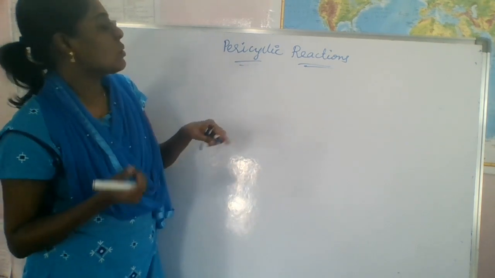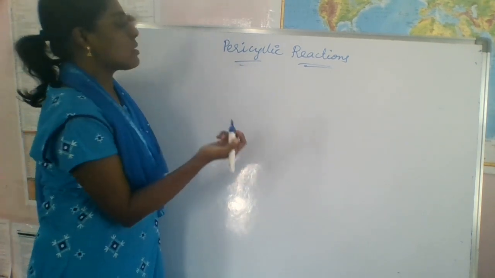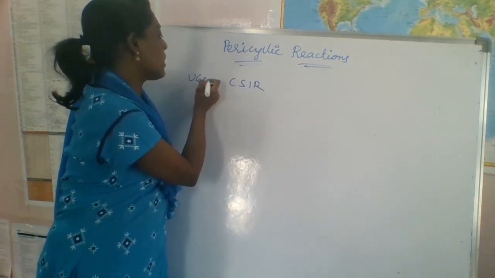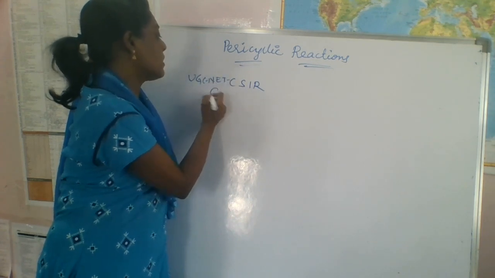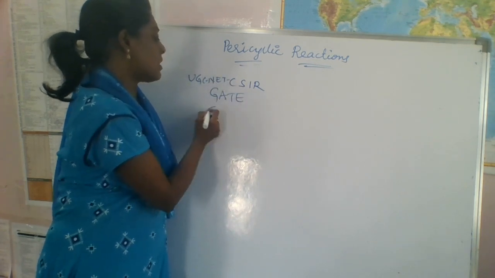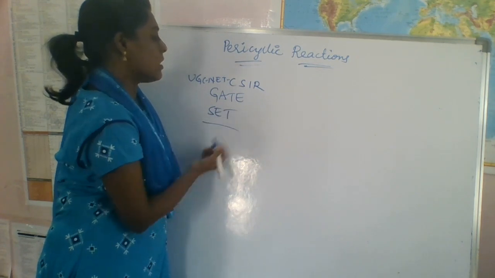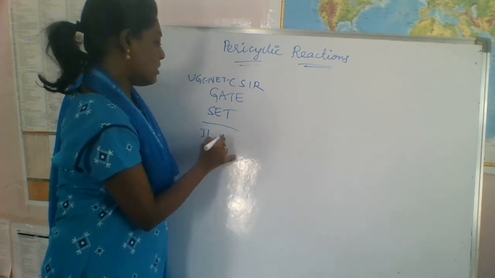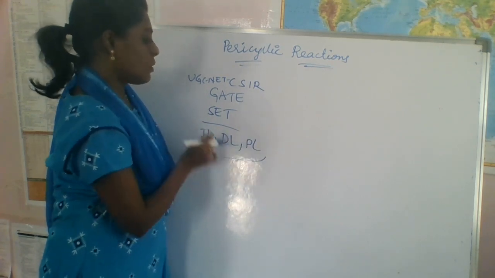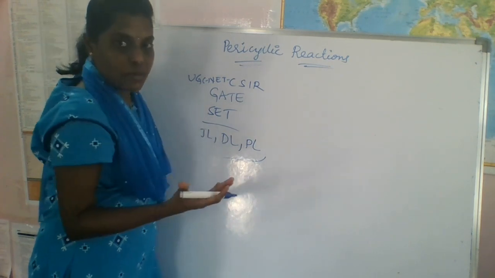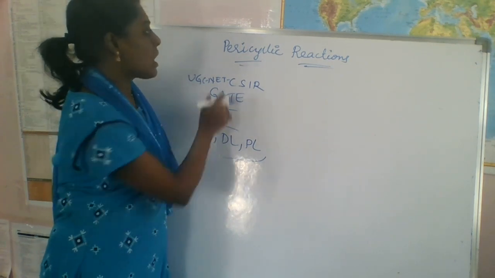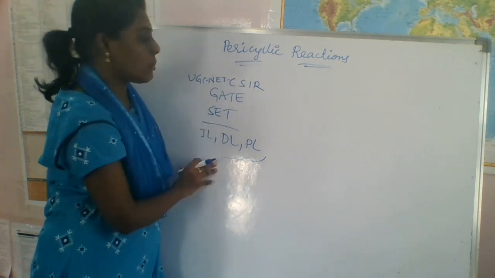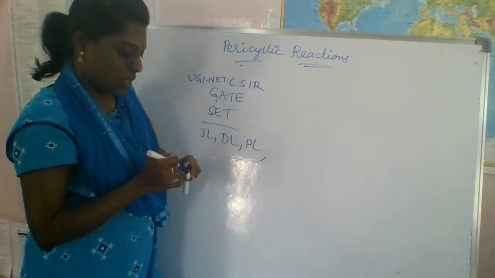In competitive exams like CSIR, UGC NET, GATE, SET and any other competitive exams, JL, DL, PL, whatever the chemistry-based exams, they have asked pericyclic reactions questions. So this is a very important chapter, a very important topic.